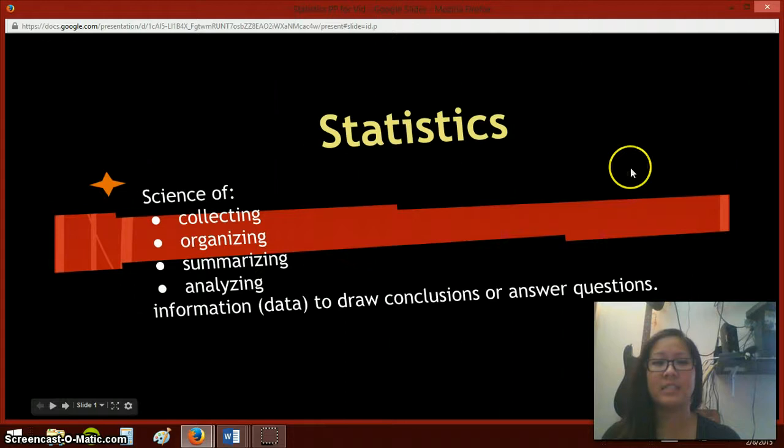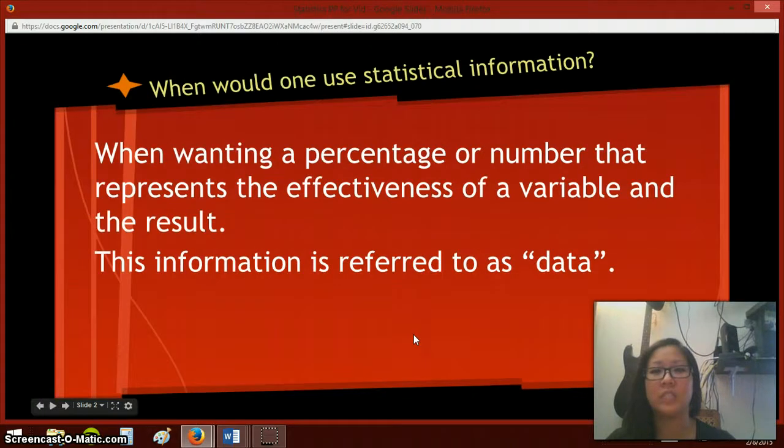Statistics is the science of collecting, organizing, summarizing, and analyzing information to draw conclusions to answers. When would you use statistics? You would use statistics when wanting a percentage or a number that represents the effectiveness of a variable and the result. And the information that you do gather is called data.